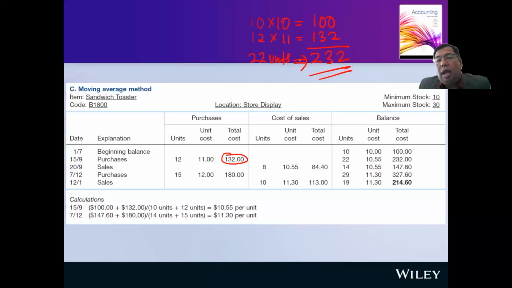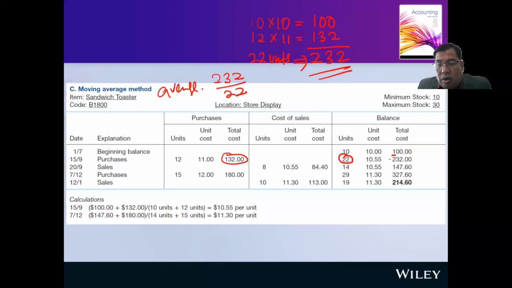Okay. Can you determine the average cost per unit? The average cost will be 232 divided by 22. The total units is 22. The total value is 232.